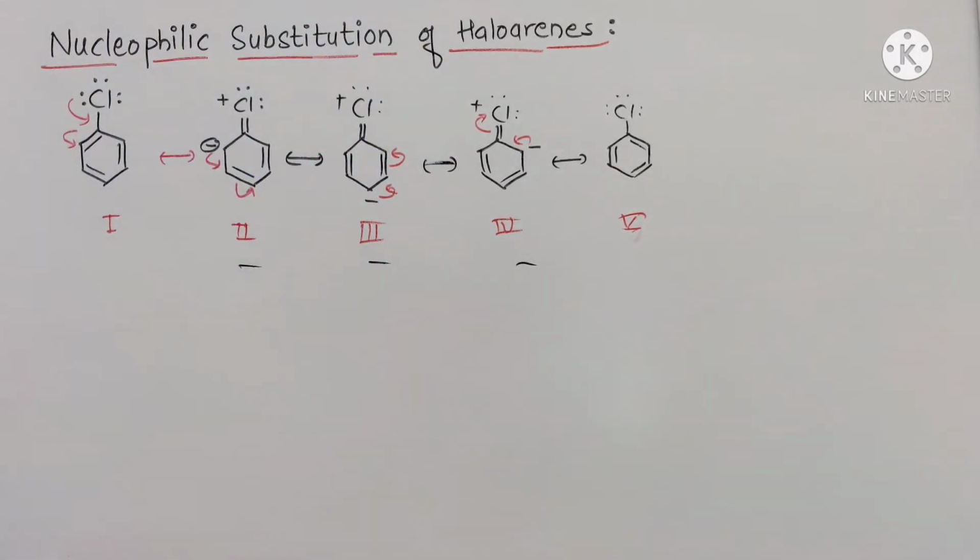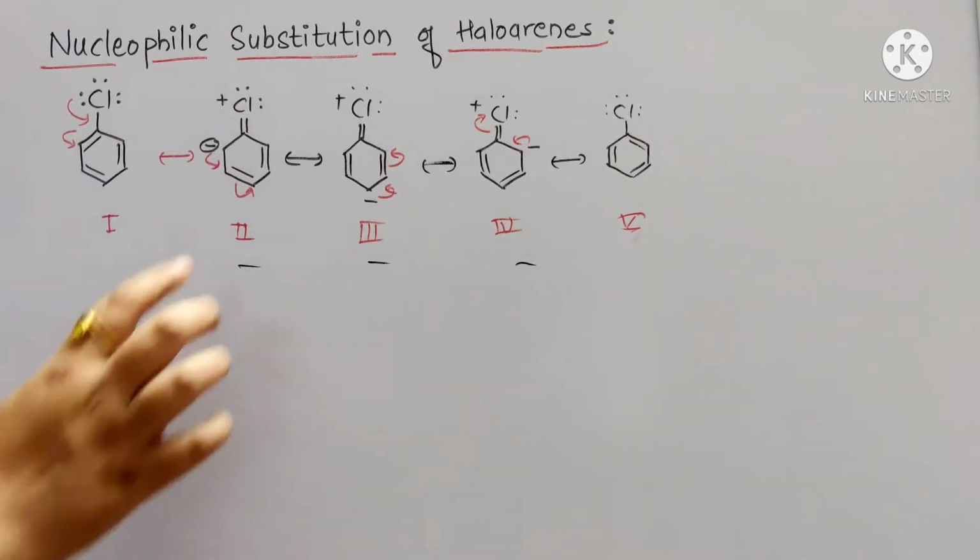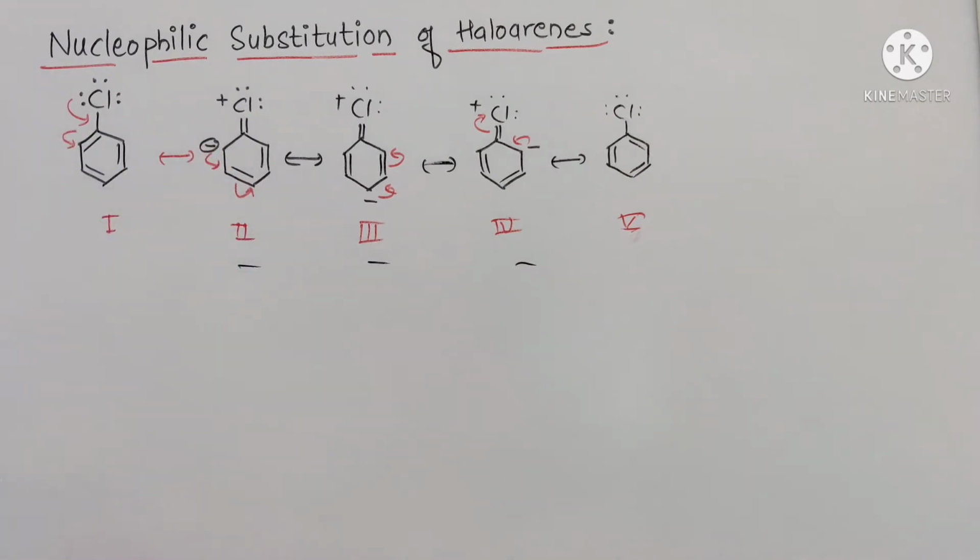Therefore, this carbon and chlorine bond in chlorobenzene is stronger and shorter than in chloroalkane. So therefore, it is difficult to break. So the nucleophilic substitution reactions involving the cleavage of this C-X bond, or here we considered the C-Cl bond, the breaking of this bond is difficult.